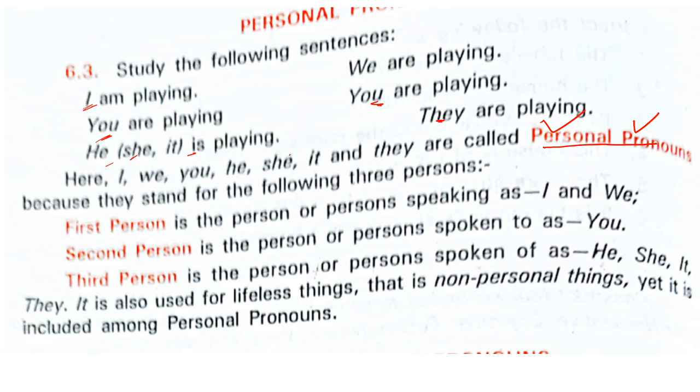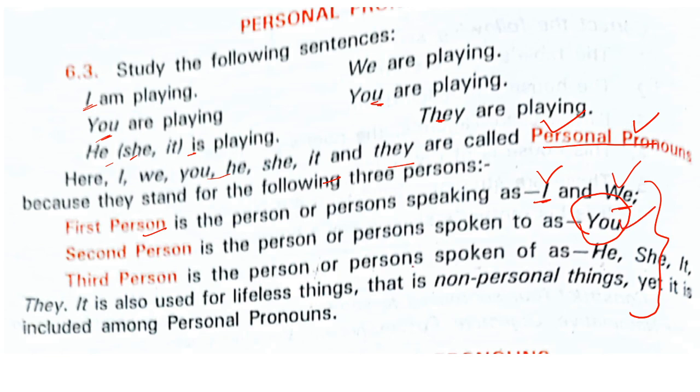Again and again I'm going to repeat this. They are called personal pronouns because why? They stand for the following 3 persons. As you know, first person is I, singular, we, plural. Keep this in mind. This is for your life. You should know who is the first person, second person, third person. Second person is always you, whether singular or plural.